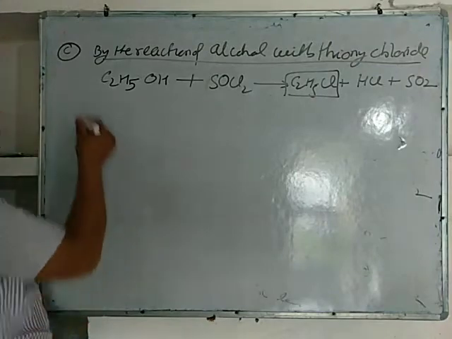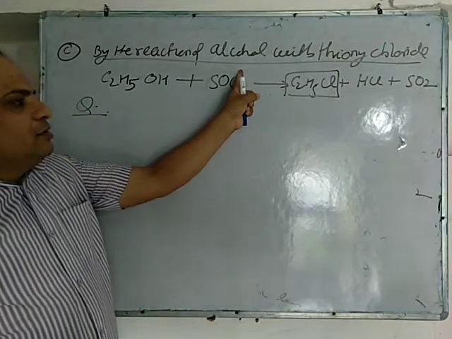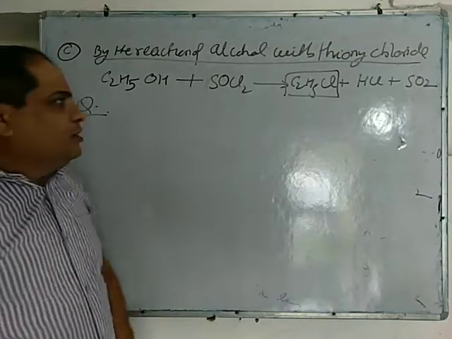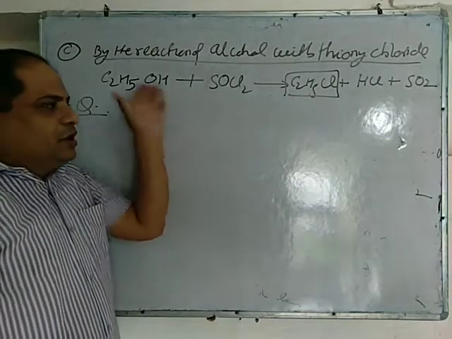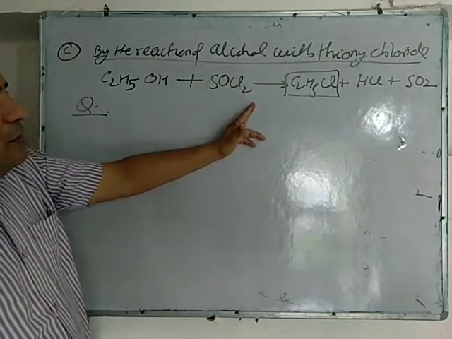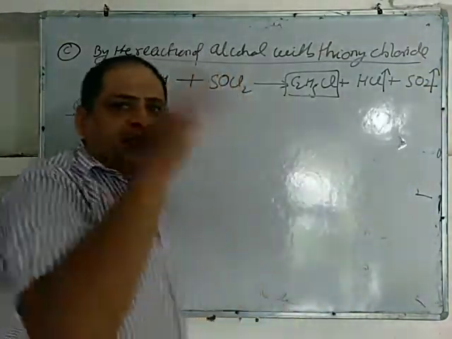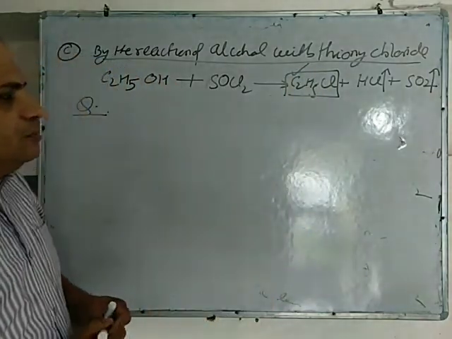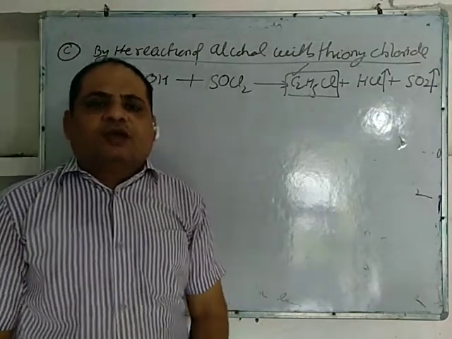Now, a very important question is here, why is the thionyl chloride method considered as the best or a very good method for the preparation of haloalkane, chloroalkane from alcohol? It is because in this method, the side products formed are gaseous and escape out and pure haloalkane is formed. That's why the thionyl chloride method is considered a very good method for the preparation of haloalkane.